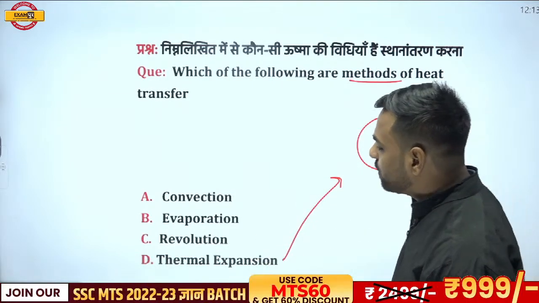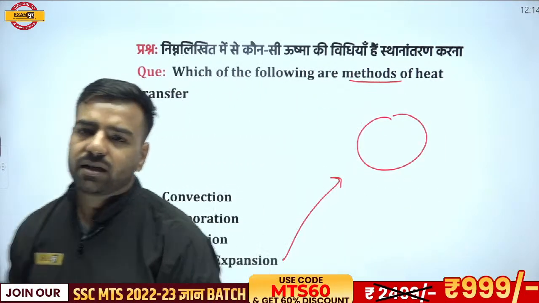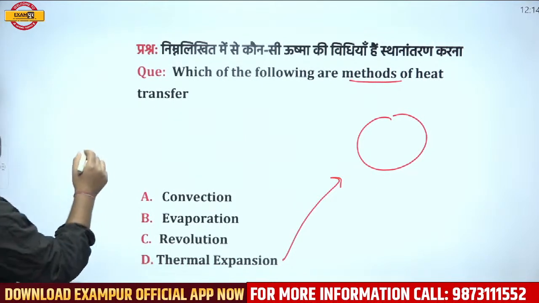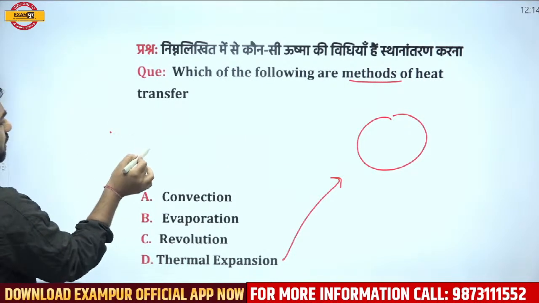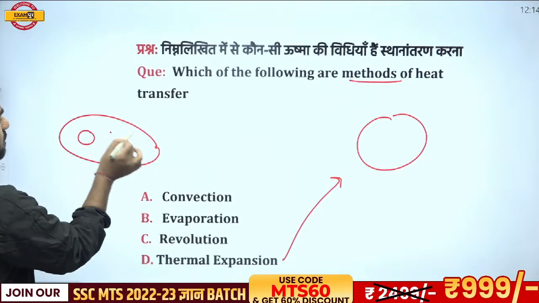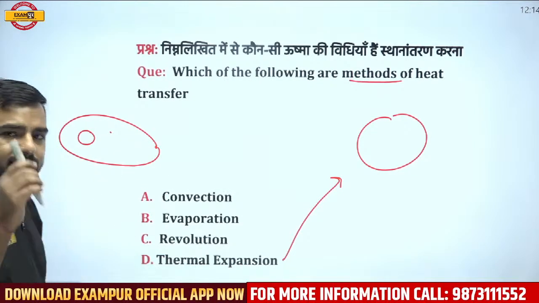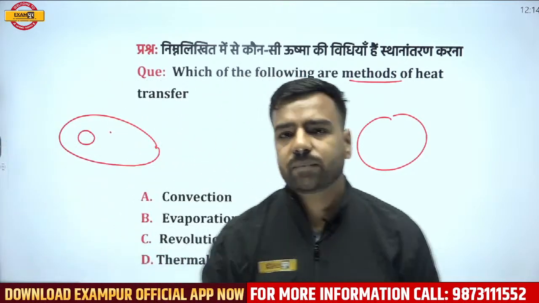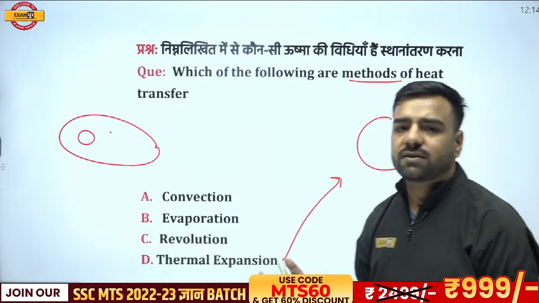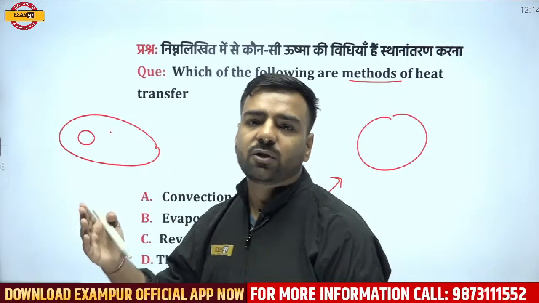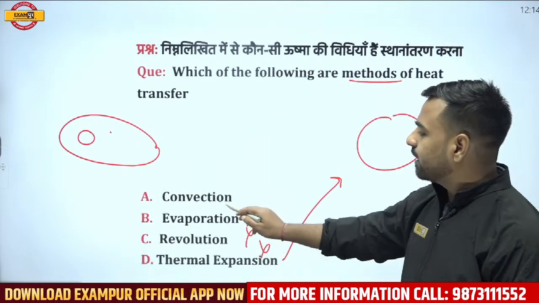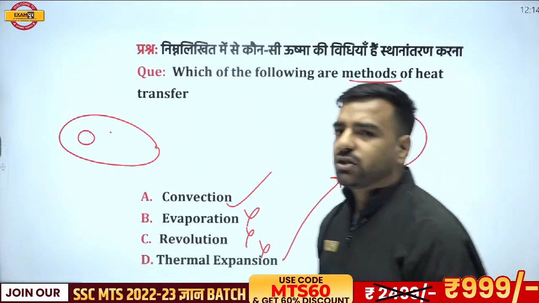If I talk about revolution, it's not the process of heat transfer, right? What is it? It is actually moving in such a manner where, if I talk about the movement of the earth, for example, when the earth is moving around the sun or any of the planets, that is known as revolution. And what is rotation? Spinning on its own axis, that is rotation. If I talk about evaporation, obviously evaporation is what? It's not the method of heat transfer. It is a process in which liquid is converting into the gaseous phase. So obviously B, C and D are cancelled. The correct answer is A. So Saurav, Akhilesh, you are totally correct.